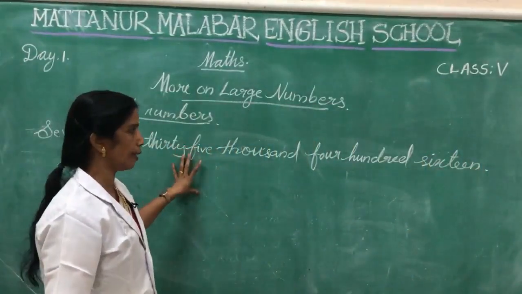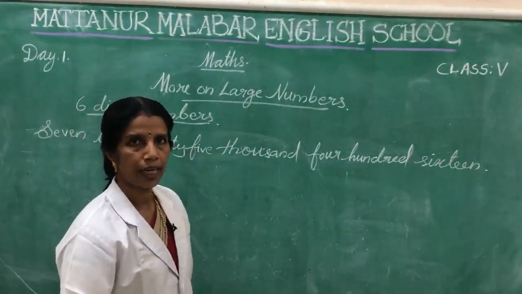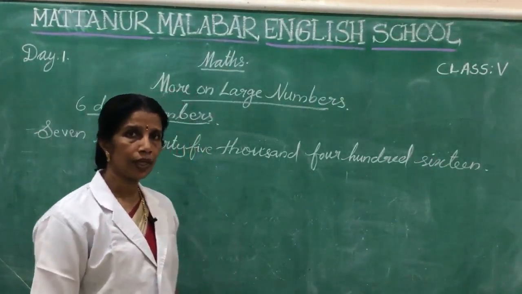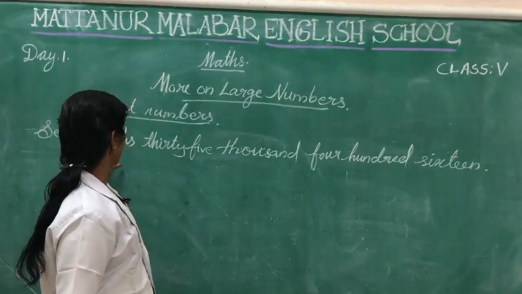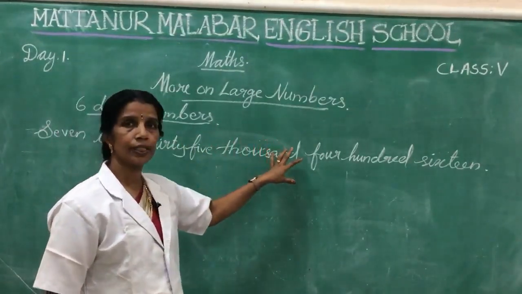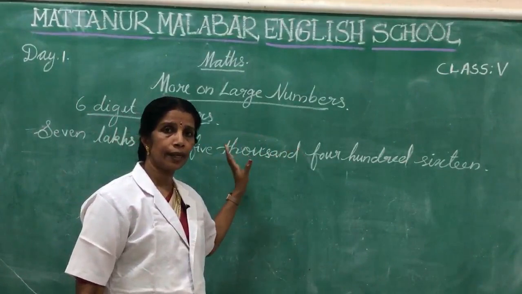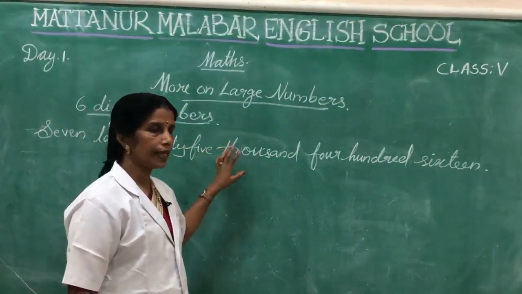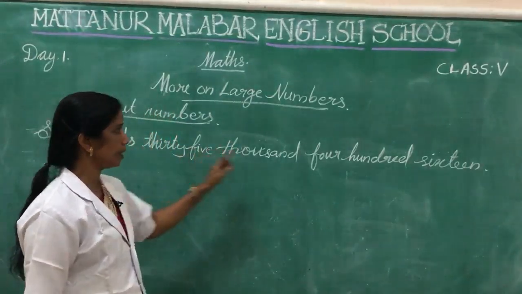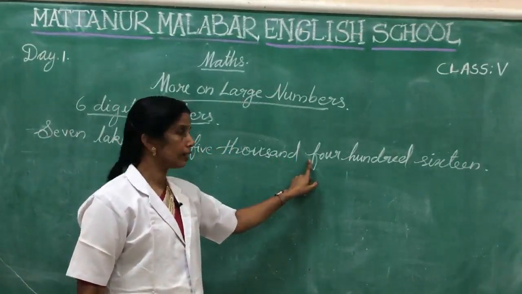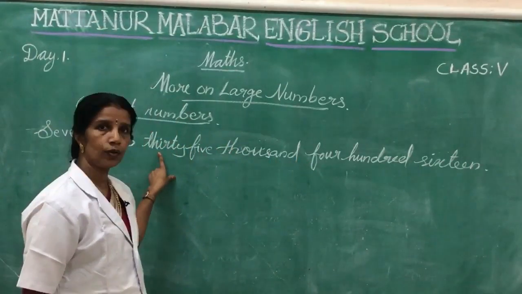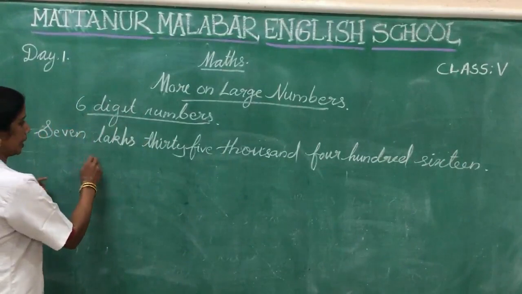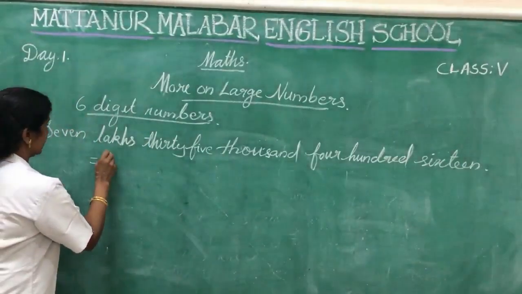We got this number name. Then how can we write the numeral? Here first we want to separate this into 3 periods. Okay, a 6-digit number we want to separate into 3 periods. Here first one 416, then next one 35,000, here 7 lakhs.